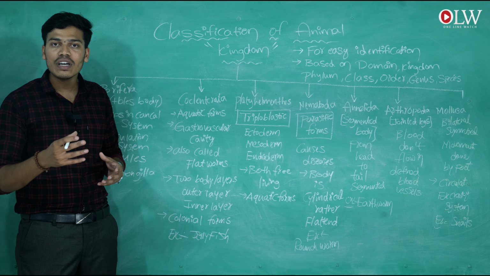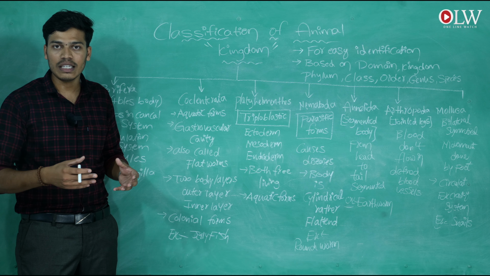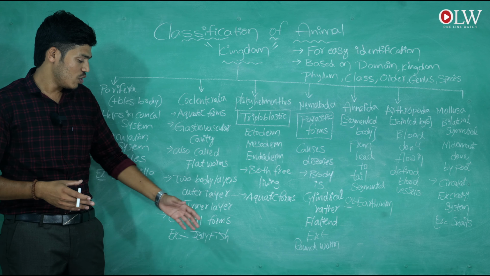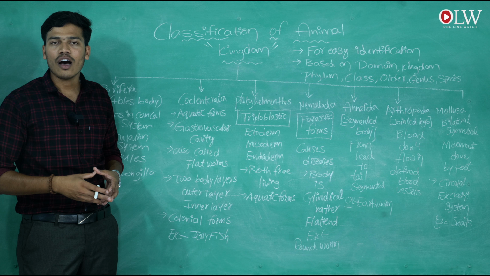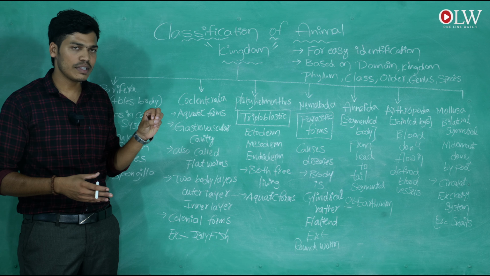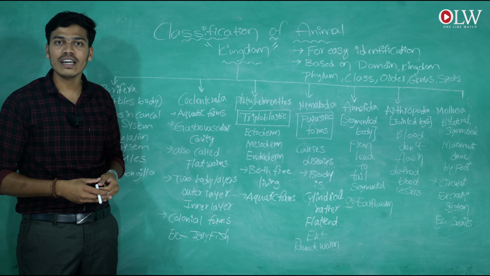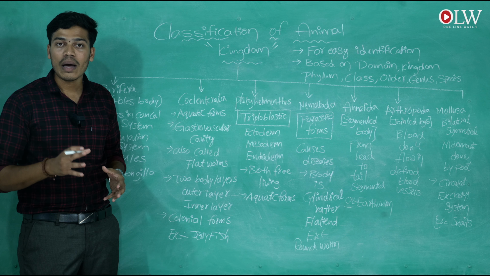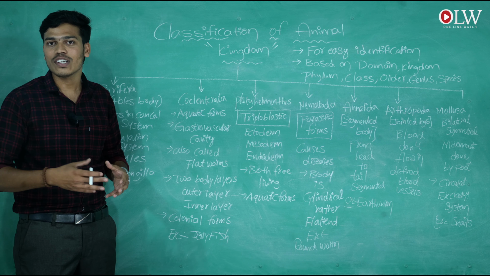So one of the best examples of colonial forms is simply jellyfishes. So how many of you are observing the jellyfishes' movement? Yes or no? So simply they are moving like this. When you are observing marine water directly or indirectly through the Nat Geo channel, you see this.